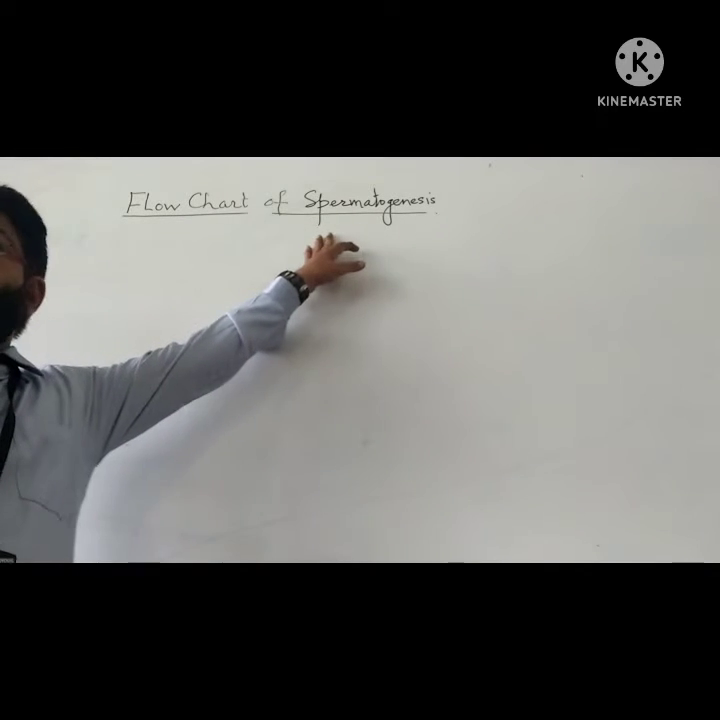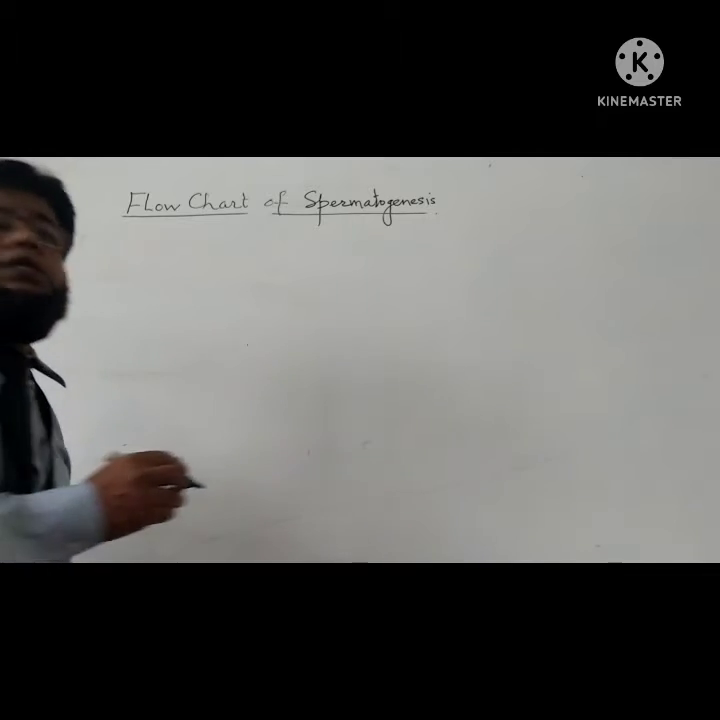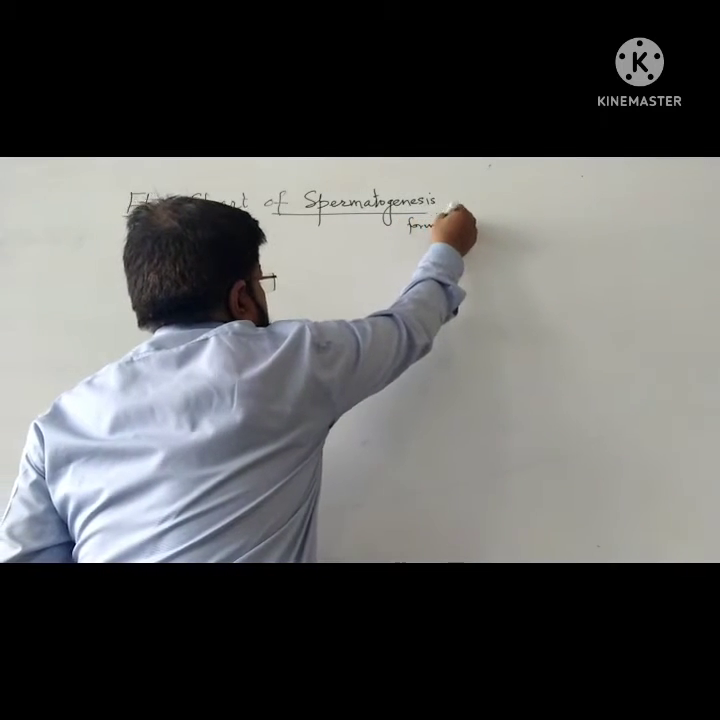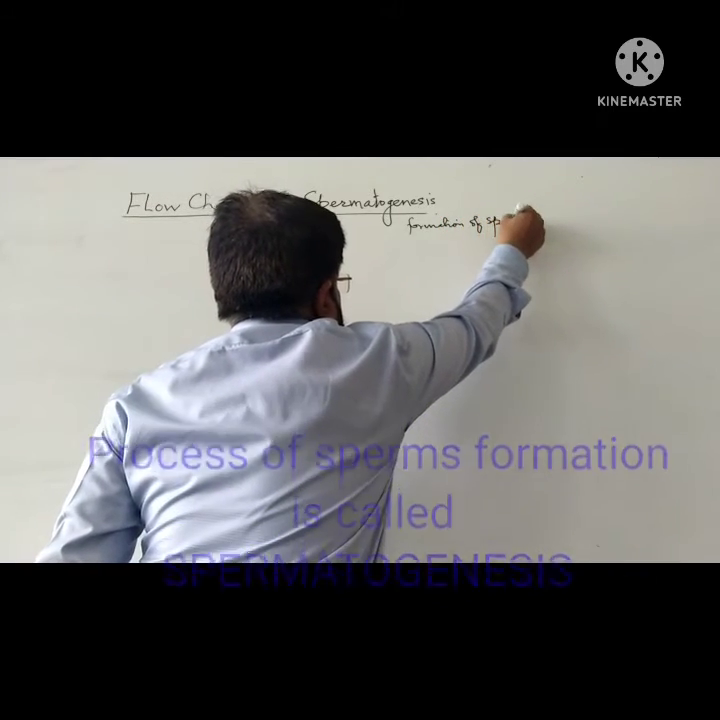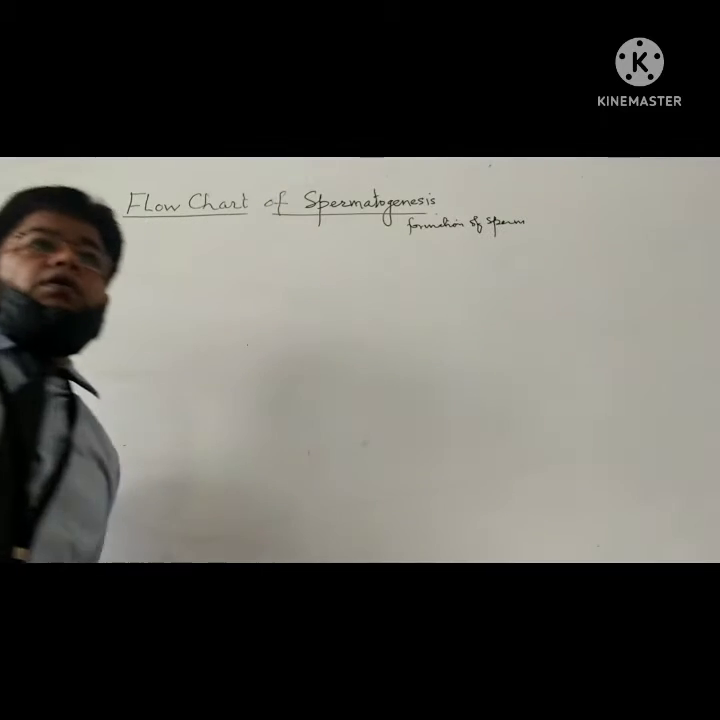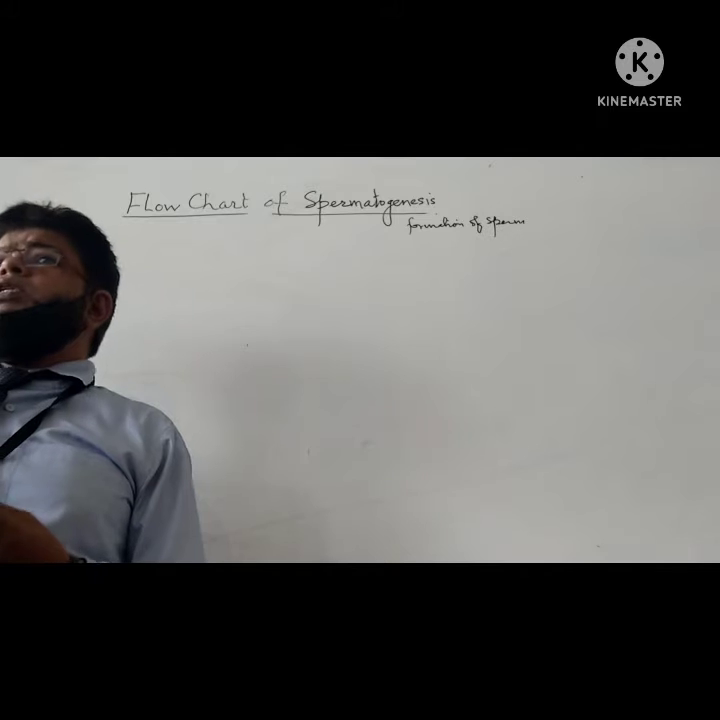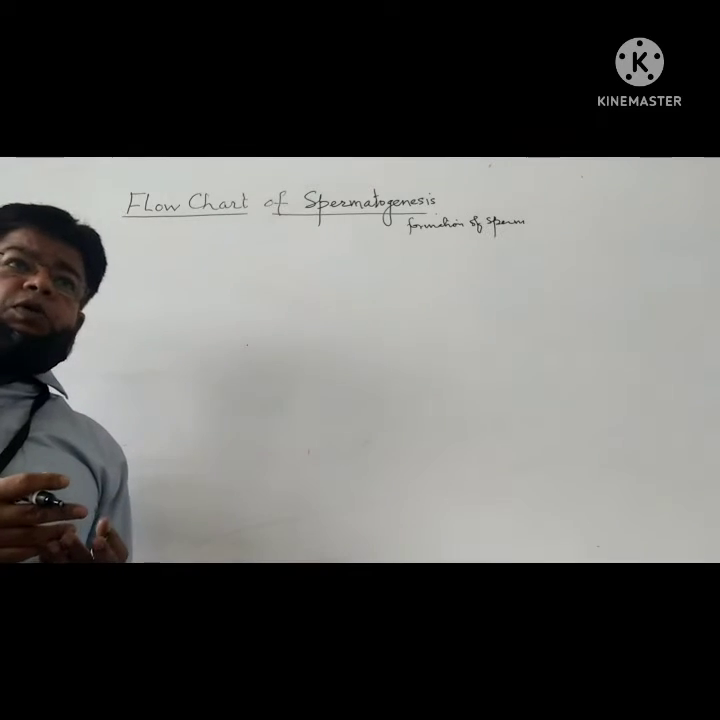What is spermatogenesis? Spermatogenesis क्या है? What is spermatogenesis? That is the formation of sperms. ठीक है, the process of sperm formation is known as spermatogenesis, and this process occurs in the seminiferous tubules.